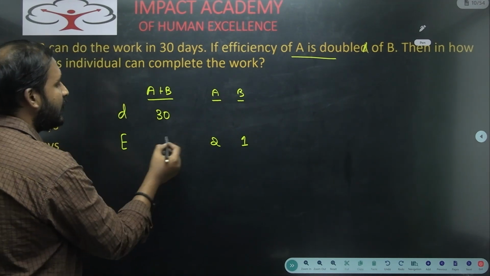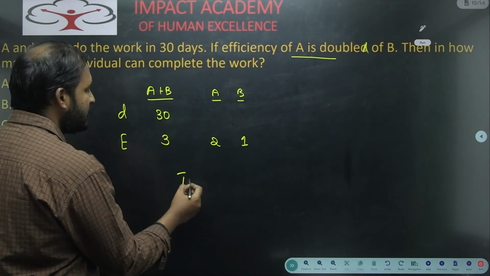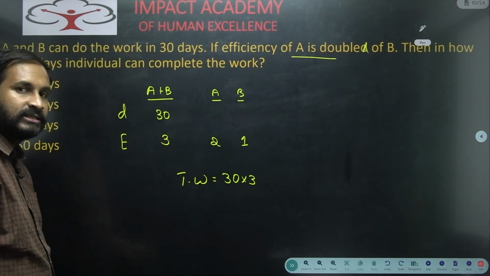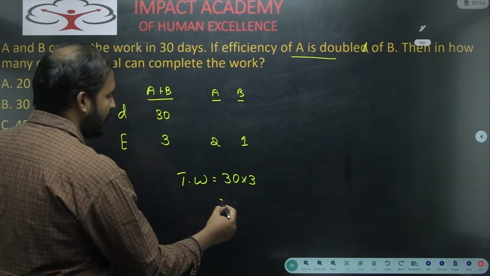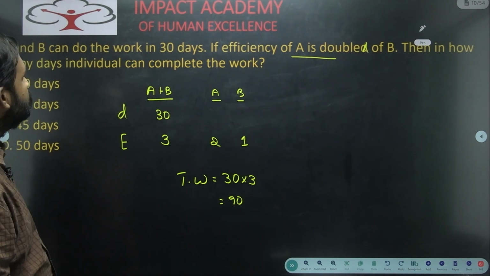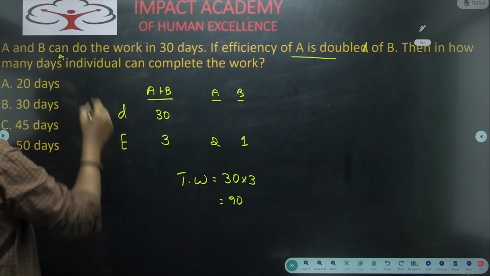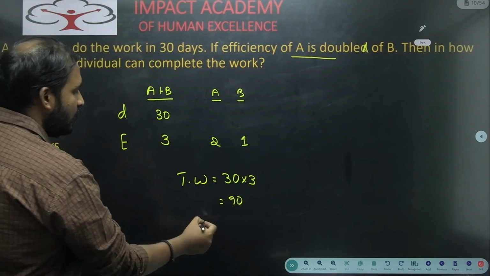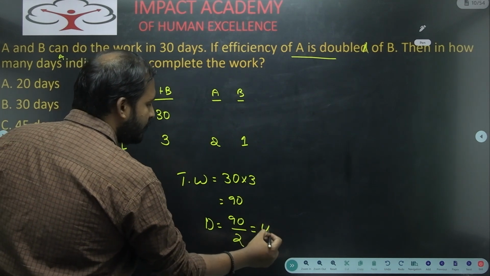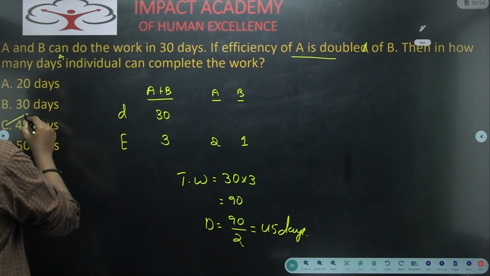Now what will be their combined efficiency? 3. So what is the total work we will get here? 30 into 3, because total work is number of days into efficiency. So 90, right? In how many days can an individual complete the work? That means in how many days A will complete the work individually. So number of days becomes 90 by 2. If you solve it, you will get 45 days. 45 days will be our answer here.